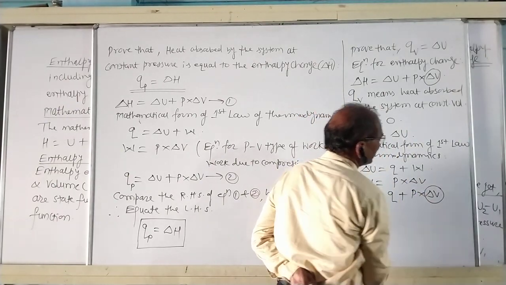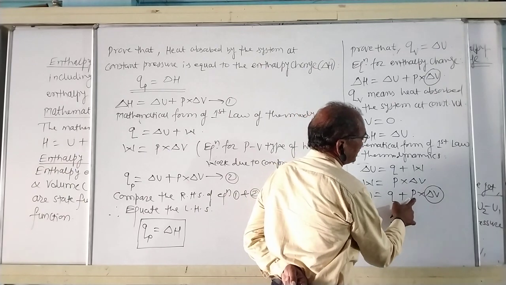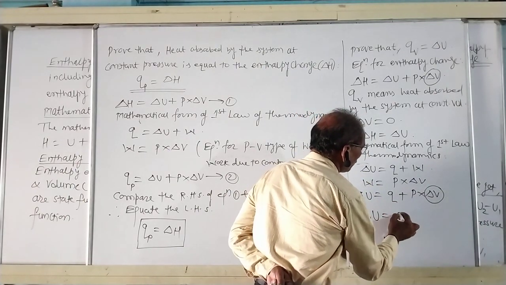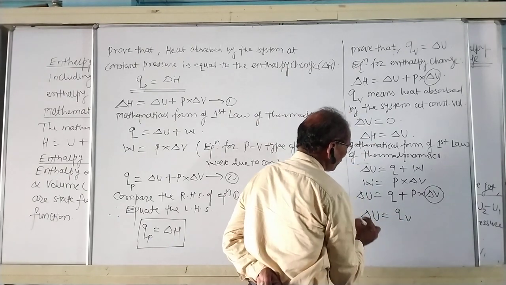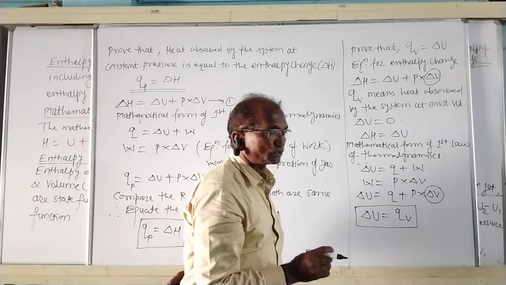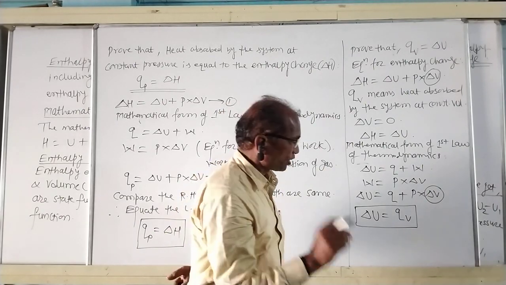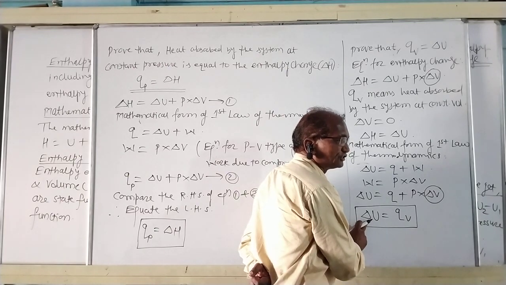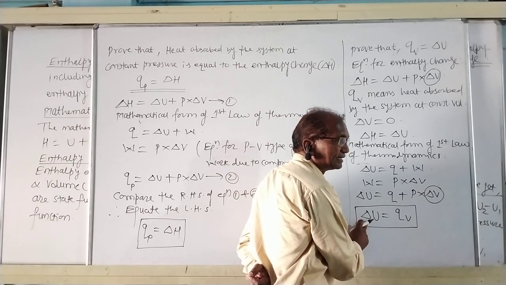Therefore, delta V is equal to 0. The product of P and delta V is 0. Therefore, delta U is equal to QV. Heat absorbed by the system at constant volume is nothing but change in internal energy.